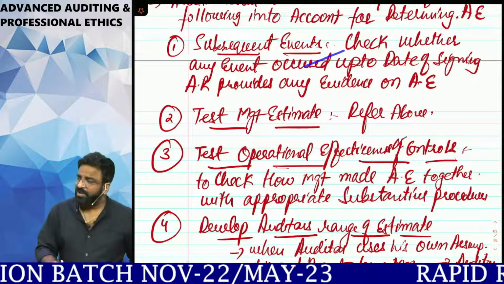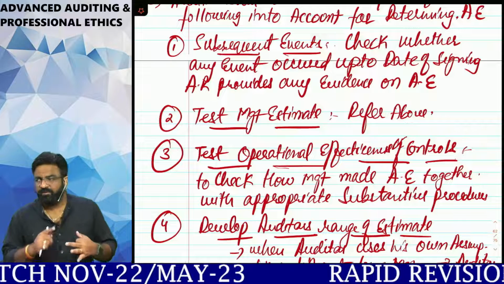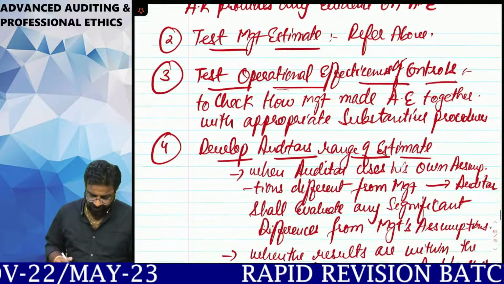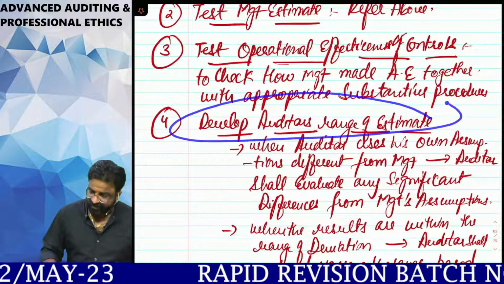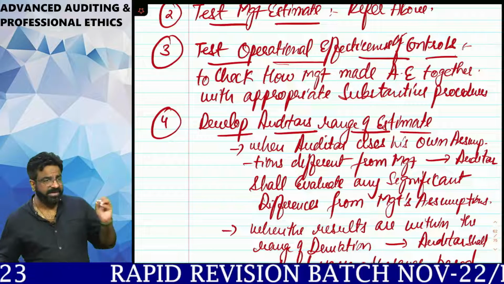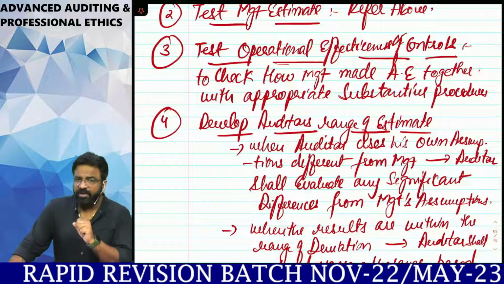So we first did what? We checked the subsequent event, then we tested the management estimate, then we also checked whether the operational effectiveness of the internal control system is there or not, and last but not the least, develop the auditor's range of estimate. Just now, before the starting of the standard, I told you these are technical words, you have to keep them in mind. Auditor's range. What do you mean by auditor's range?